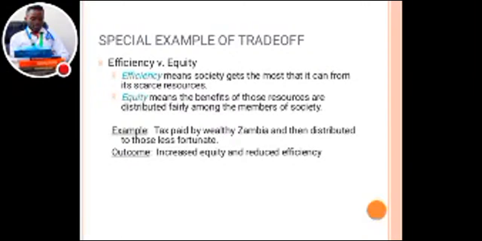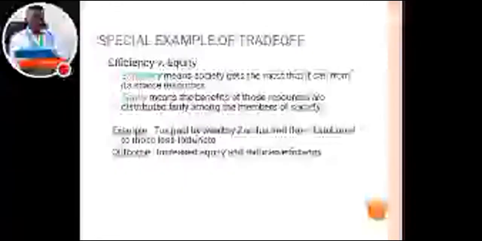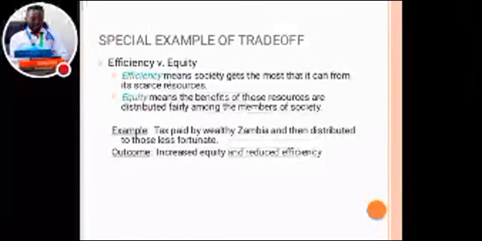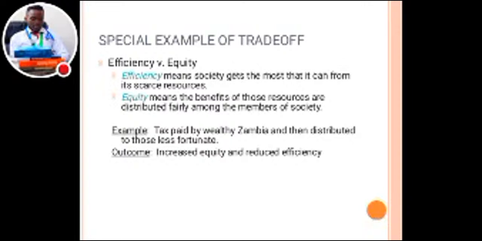How about equity? Equity simply means the benefit of those resources is distributed fairly among the members of the society. So equity, they ought to be equal. Equity talks about equalness. Now let's look at the examples. The tax that is paid by wealthy Zambians and distributed to those that are less fortunate.